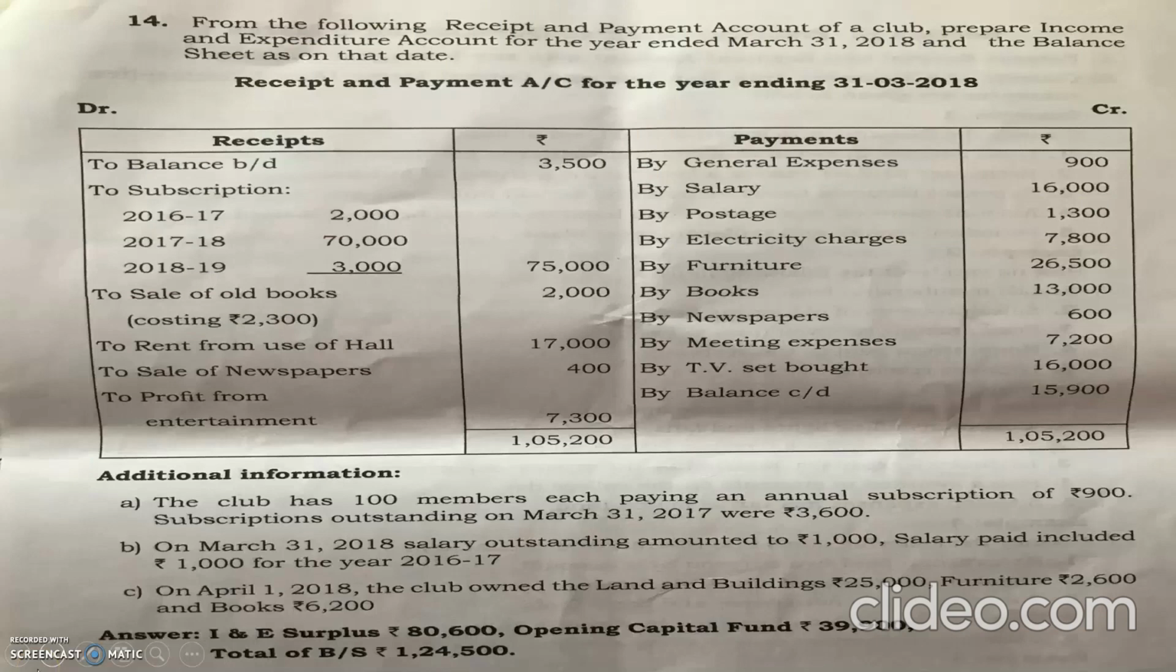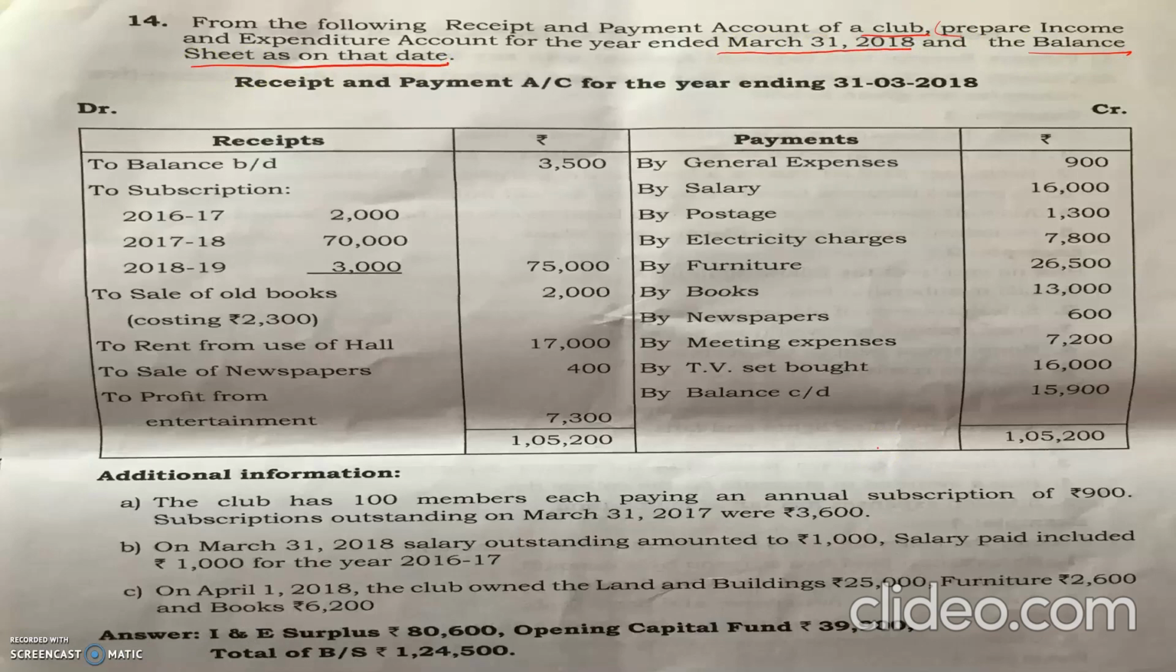Students, in this session we will solve question number 14 in the question bank. First let us read the question and understand it. From the following receipt and payment account of a club, name of the club is missing, we have to prepare income and expenditure account for the year ending 31st March 2018 and a balance sheet as on that date. See the receipt and payment account.